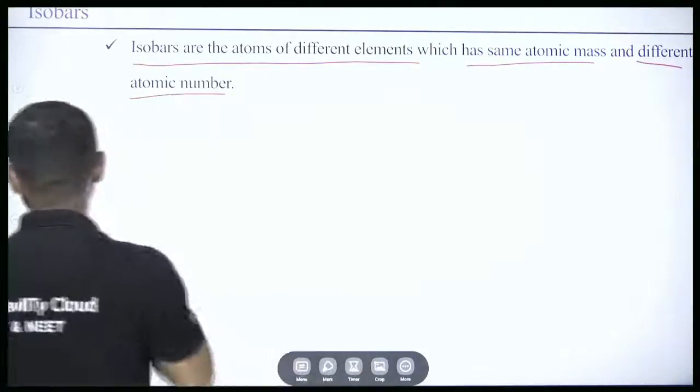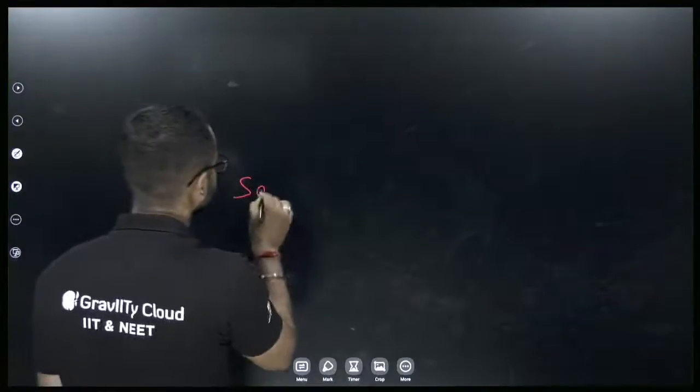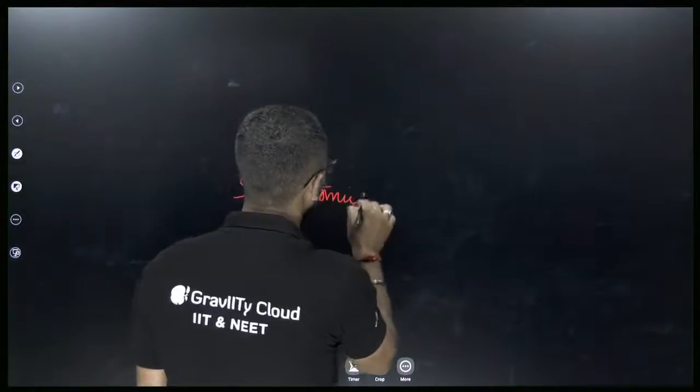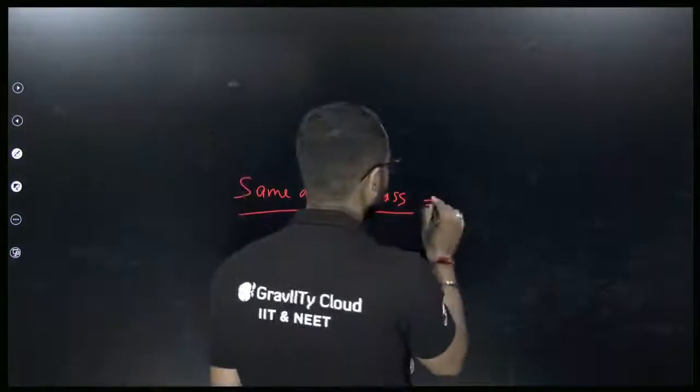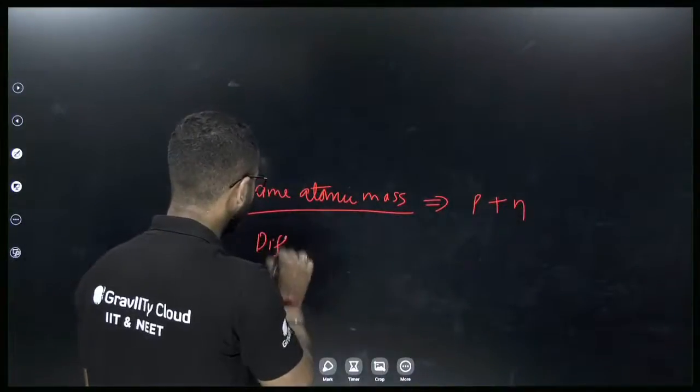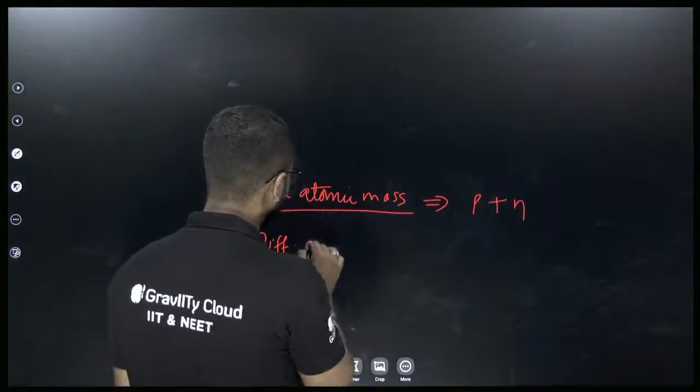When I say same atomic mass, it means protons plus neutrons, right? But different atomic number.